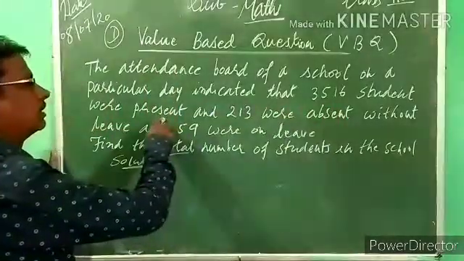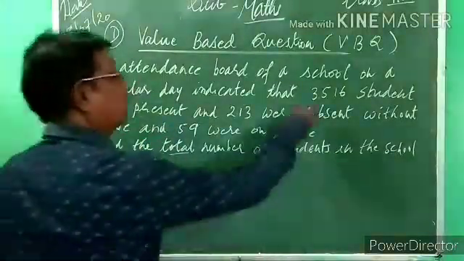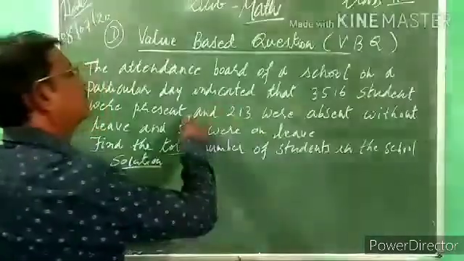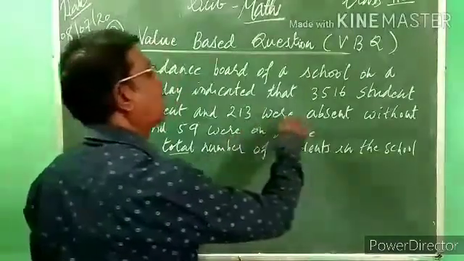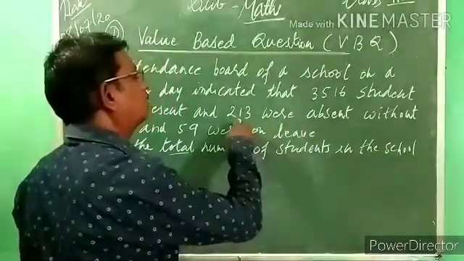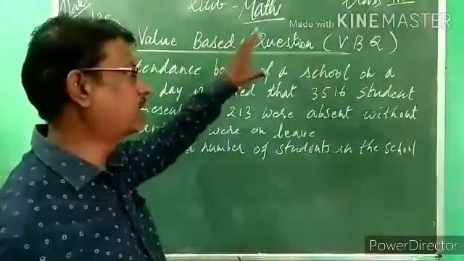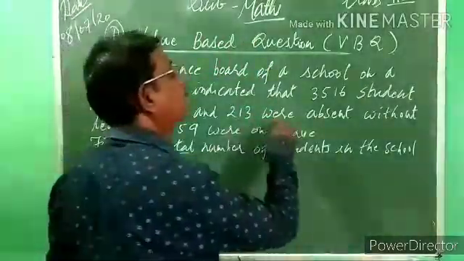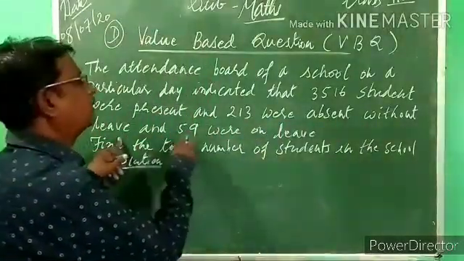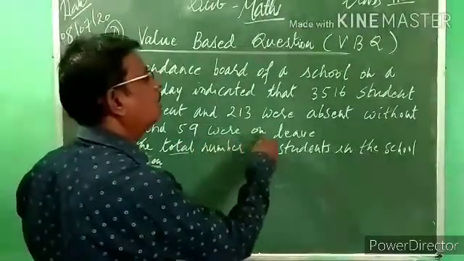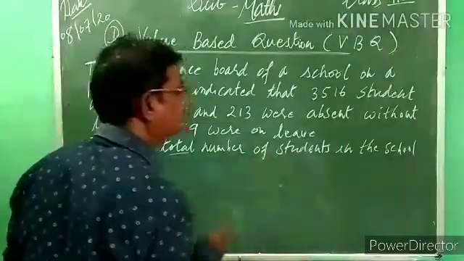Sometimes if it is the rainy season, some students will not come, isn't it? So 3,516 students were present on one day, and after that 213 were absent. Again, some students were absent. It is not necessary that every time everyone will be present. So 213 were absent without leave, and 59 students were on leave. So we have to find the total number of students in this school.